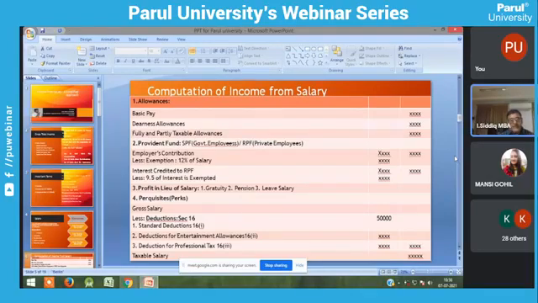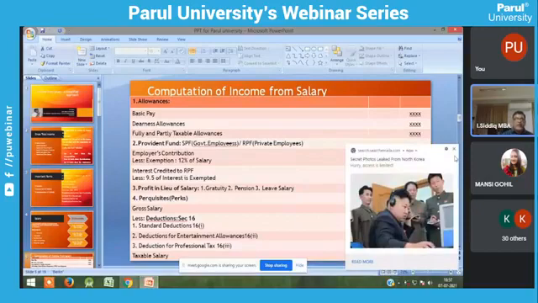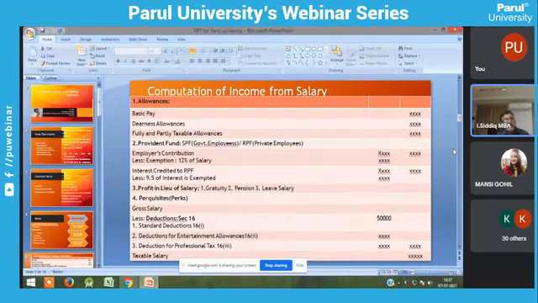That is your savings. But suppose the employer contributes to your savings, that is income for you, so we take it into account for computation of income from salary.